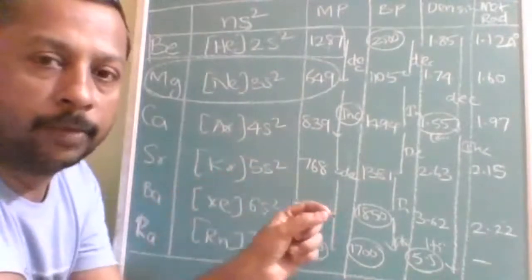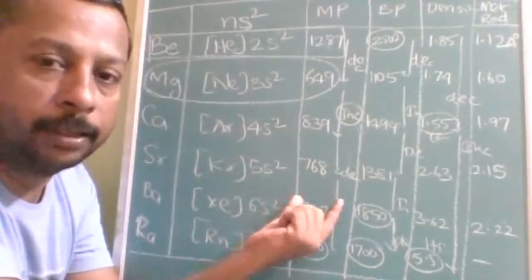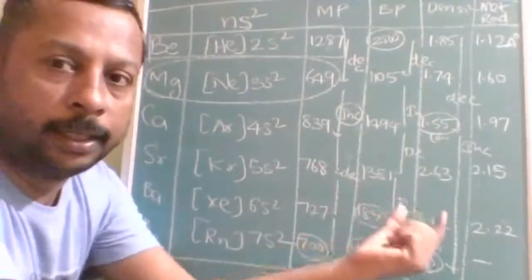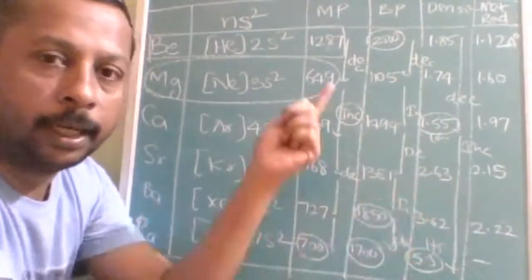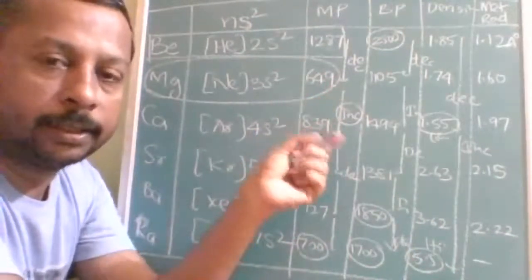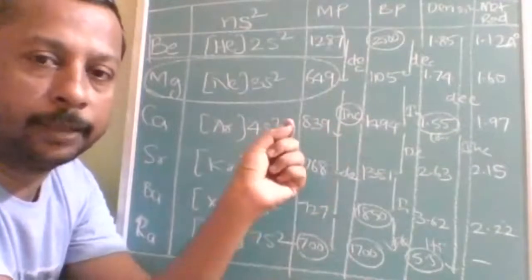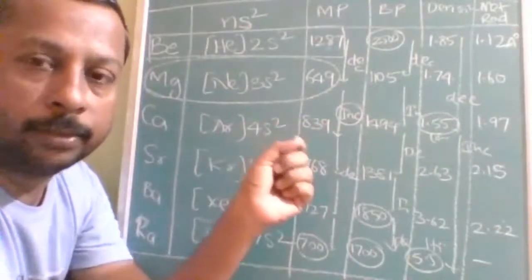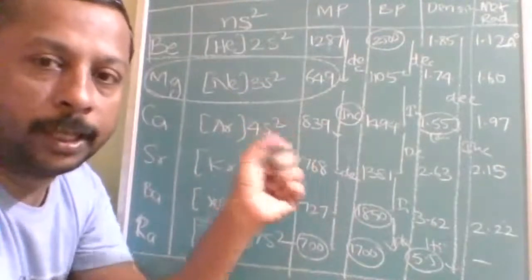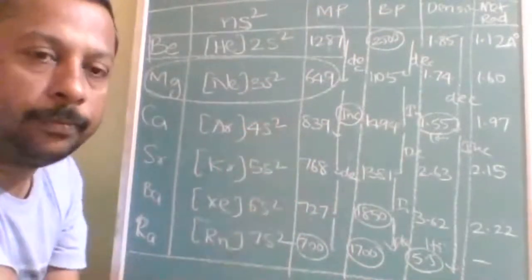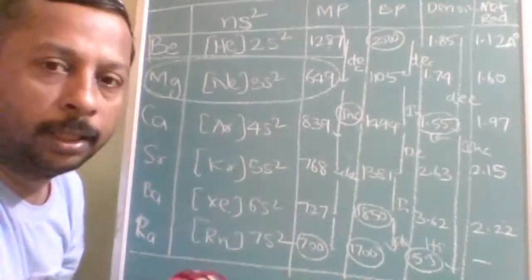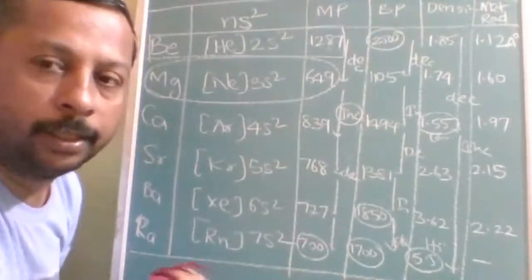Don't remember the values, especially for melting point, boiling point, density, and metallic radius. Remember the exceptions. What do exceptions mean? Wherever it is supposed to increase but it is decreasing, or wherever it is going to decrease but it is increasing. And the lowest and highest. These are the three things you will remember: increasing or decreasing order, where it is highest, where it is lowest.